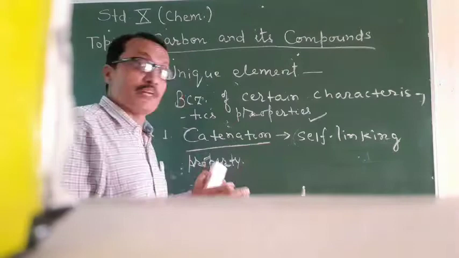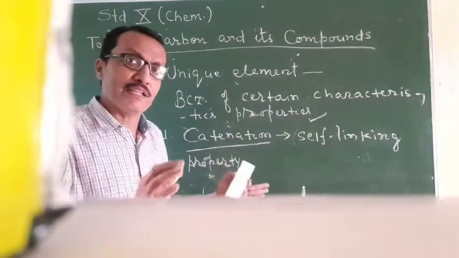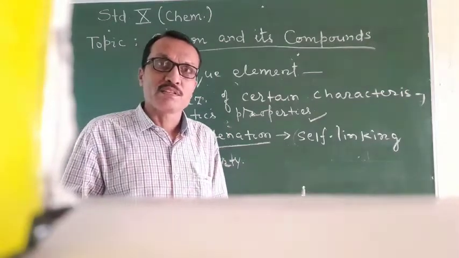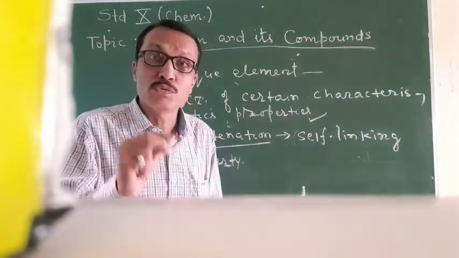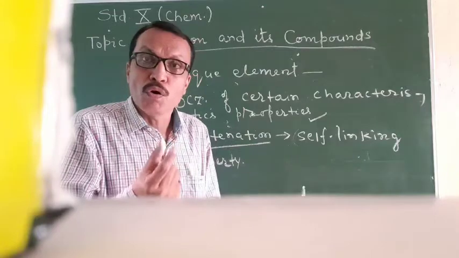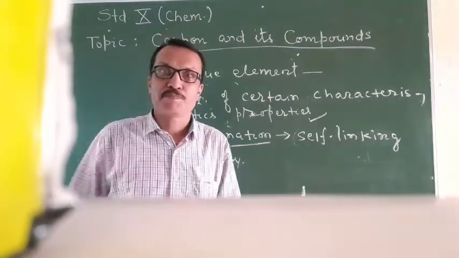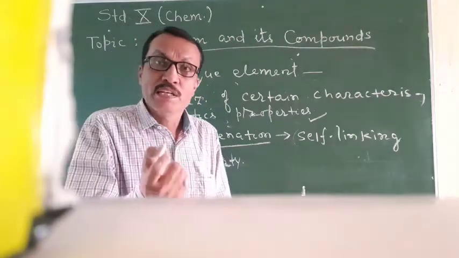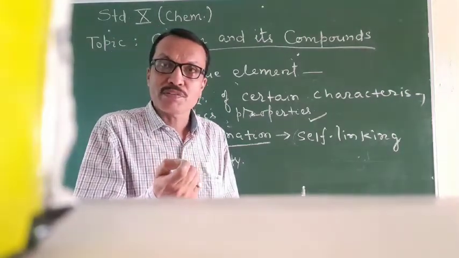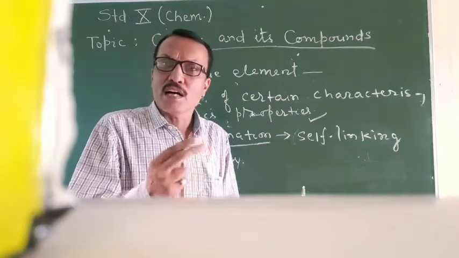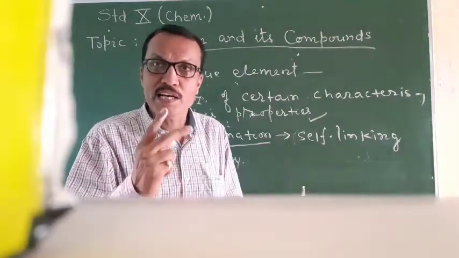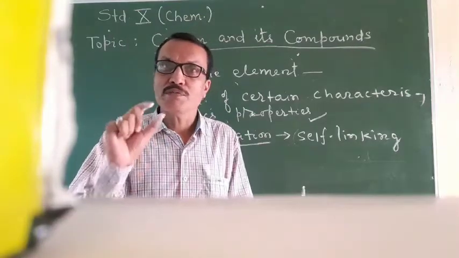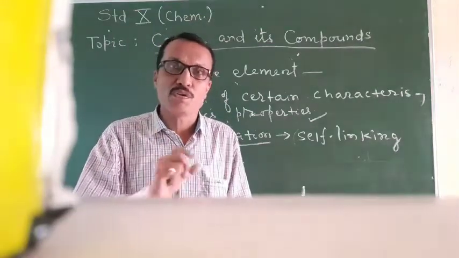And what is the reason behind it? Why does catenation exist to the maximum in this element? This is due to its small atomic size. As you write the electronic configuration of carbon, you can see there are only two shells, K and L. It means the size of the carbon atom is small.